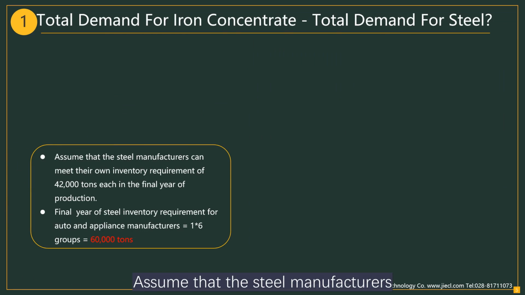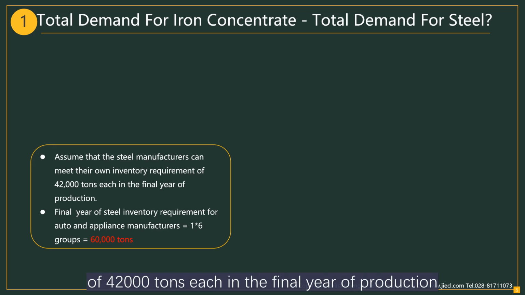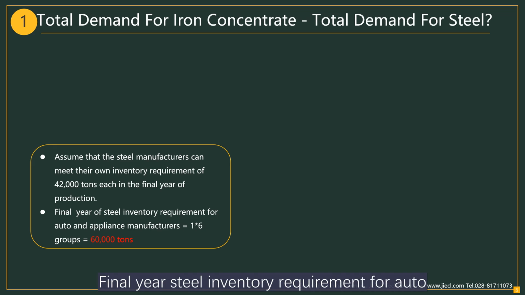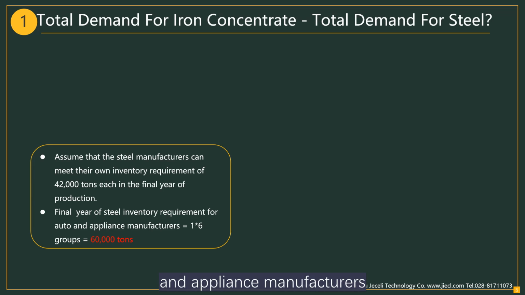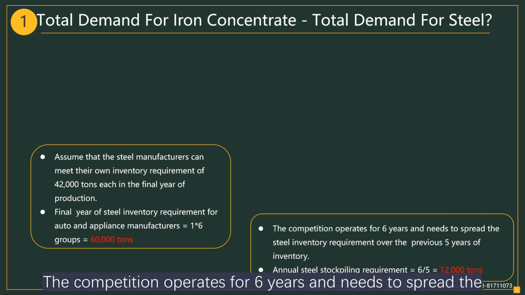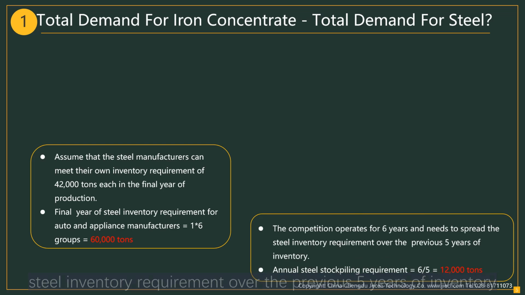Assume that the steel manufacturers can meet their own inventory requirements of 42,000 tons each in the final year of production. Final year steel inventory requirement for auto and appliance manufacturers is equal to 10,000 multiplied by 6 groups, which is equal to 60,000 tons. The competition operates for 6 years and needs to spread the steel inventory requirement over the previous 5 years of inventory.